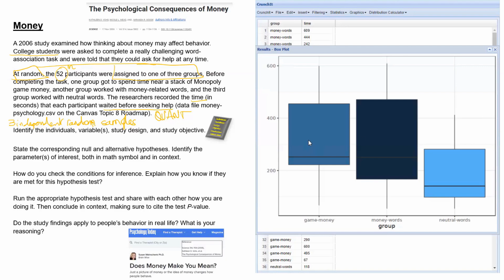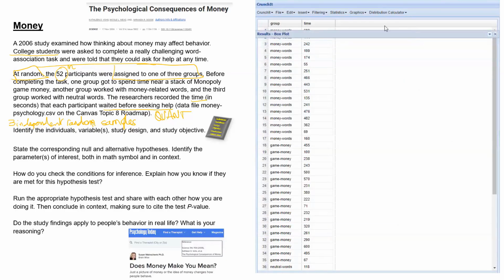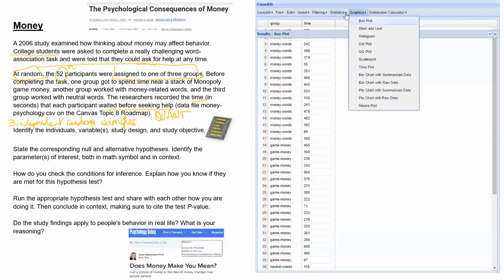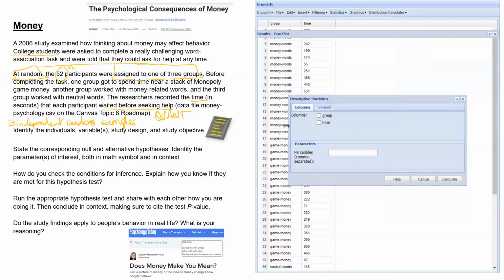So then the third condition for inference has to do with the equality of population standard deviations. We can compare the sample standard deviations and check that they are similar enough to be appropriate for ANOVA. So if we go to statistics, descriptive statistics, again, our data is in groups.